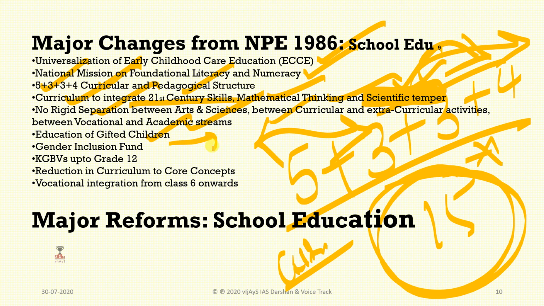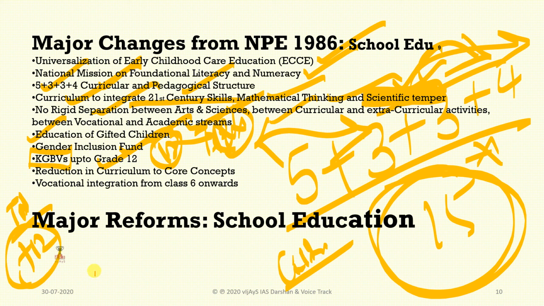And the education of gifted children will be given. That means expert students will be there in some classes. So education will be given perfectly for them. Gender inclusion fund will be there. And KGBV is upgrading to class 12th, like in case of Tamil Nadu. We can see Tamil Nadu education already runs plus 2 education in the schools itself. That means from nursery to 12th class they will be in one school, which they can learn in one school.